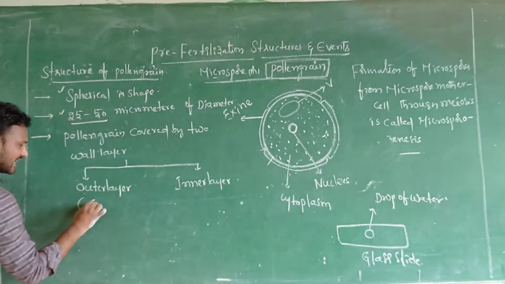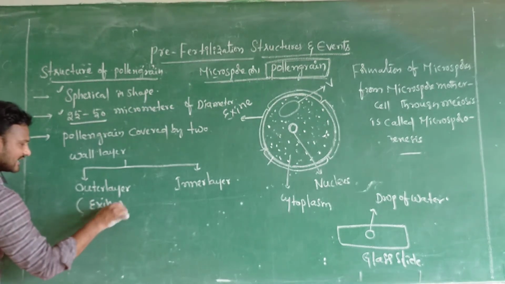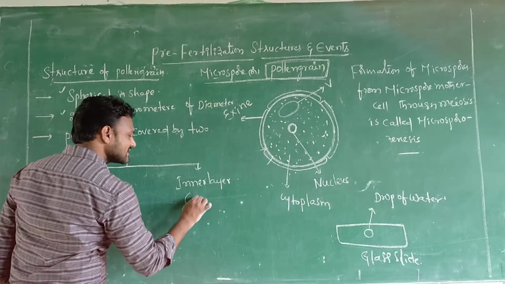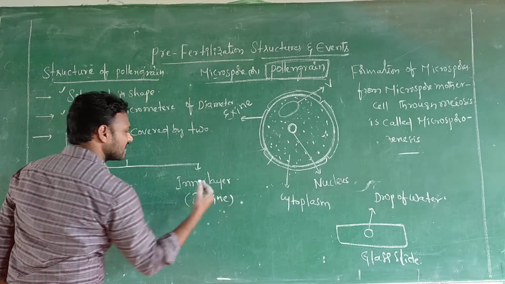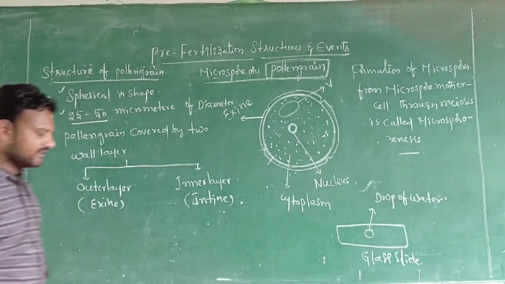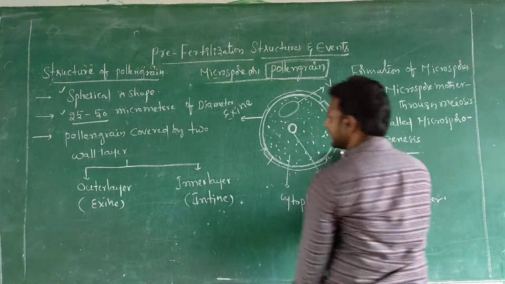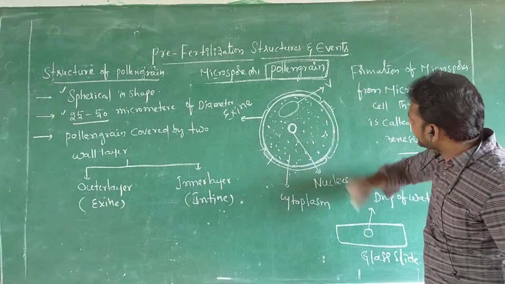The outer layer is called exine. The inner layer is called intine. This is one layer, this is the second layer.